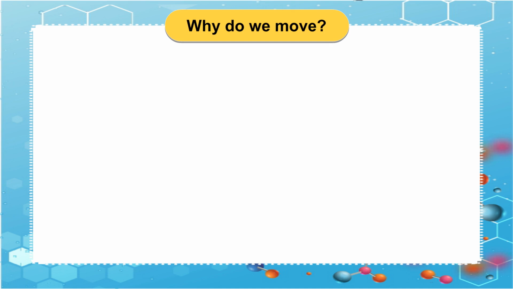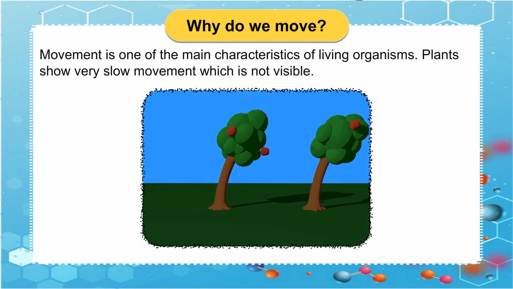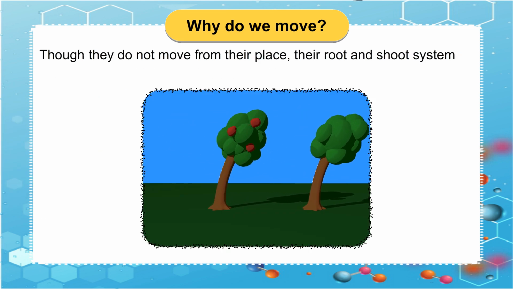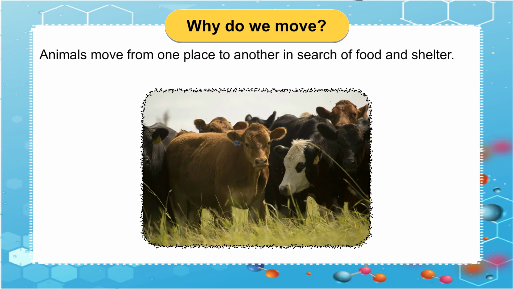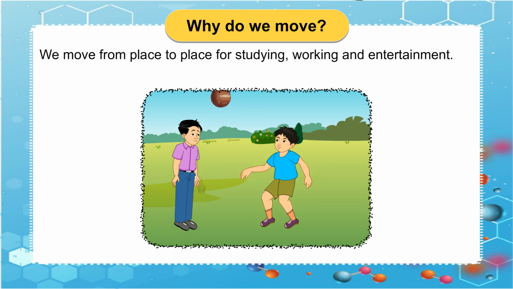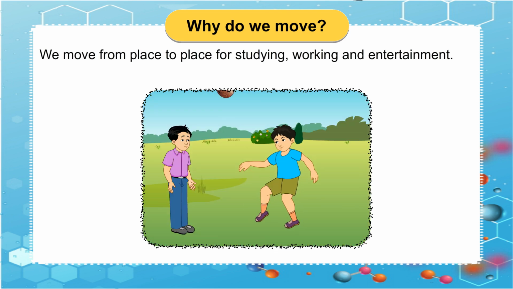Why do we move? Movement is one of the main characteristics of living organisms. Plants show very slow movement which is not visible. Though they do not move from their place, their root and shoot systems show movement. Animals move from one place to another in search of food and shelter. We humans move all the time. We move from place to place for studying, working and entertainment.